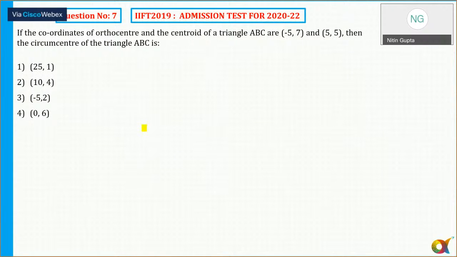If the coordinates of the orthocenter and centroid of a triangle are given, and then the circumcenter, so orthocenter, centroid, and then circumcenter. So I know one thing, I had read it, the orthocenter and centroid, used to work in school. So orthocenter coordinates are -5,7, and the centroid coordinates are 5,5.